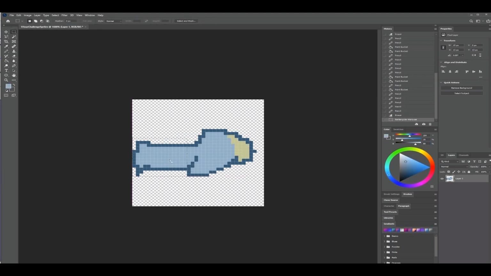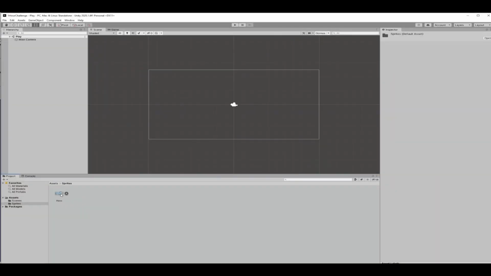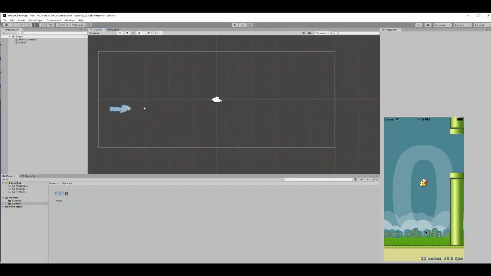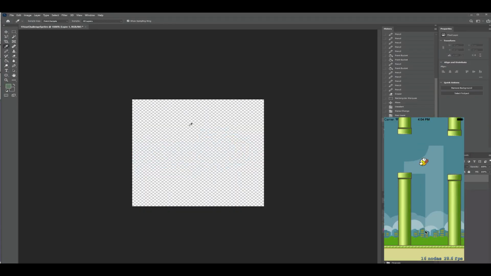As soon as I imported the plane into Unity, I immediately thought of the game Flappy Bird. And I said, yeah, I can do that, I can make that. So let me make some pipes.